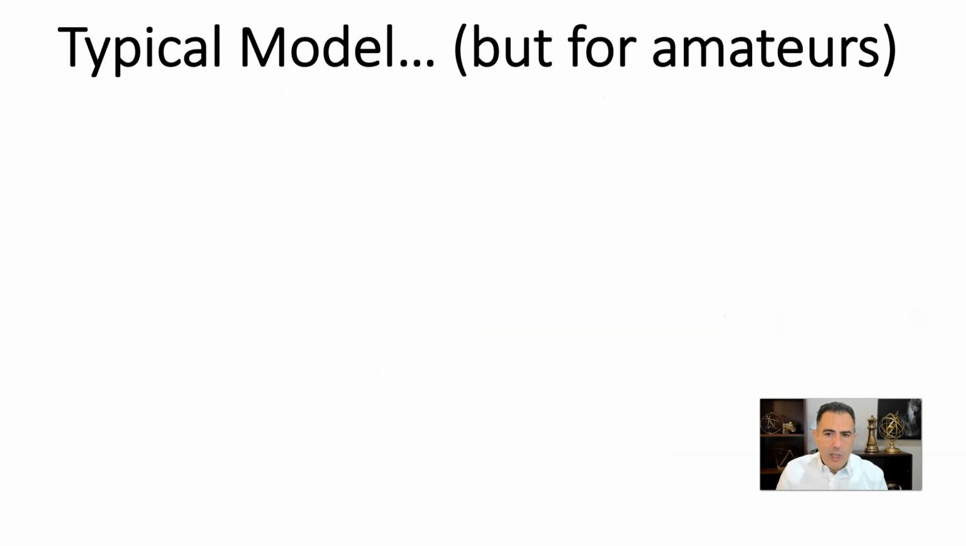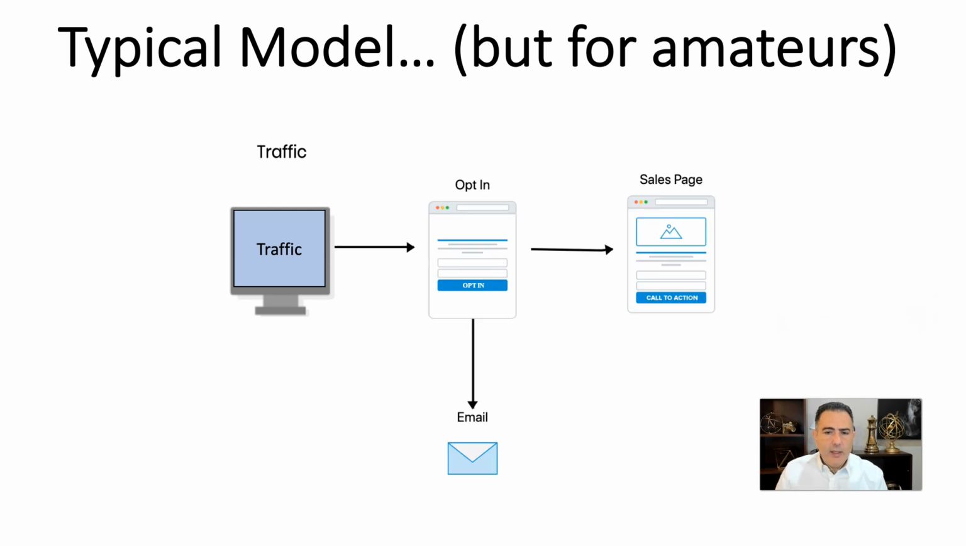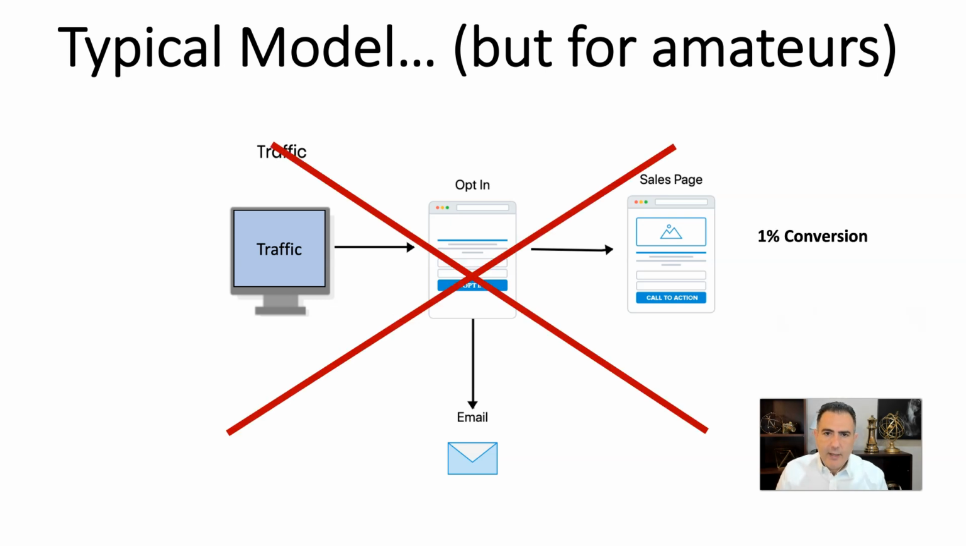Now, a typical model, but still for amateurs. For example, they get traffic from, let's say, social media, and then they do an opt-in, and then they send them straight to the sales page. Nonetheless, this is not a very good idea. There are a lot of reasons why that I'm going to explain later on, and do not miss it.